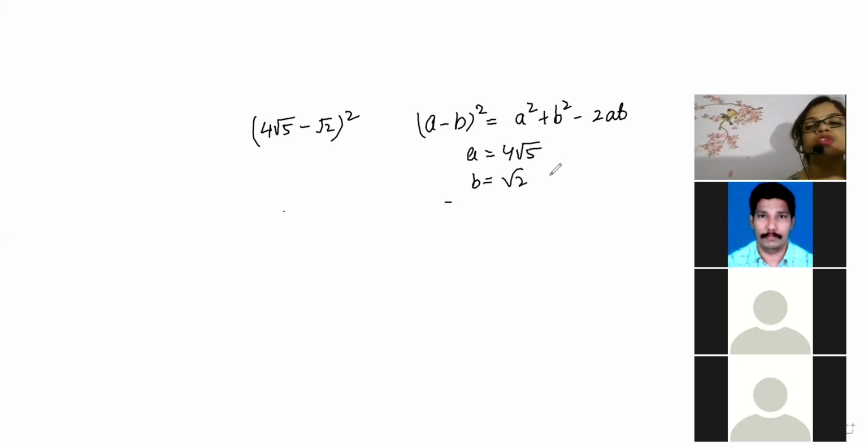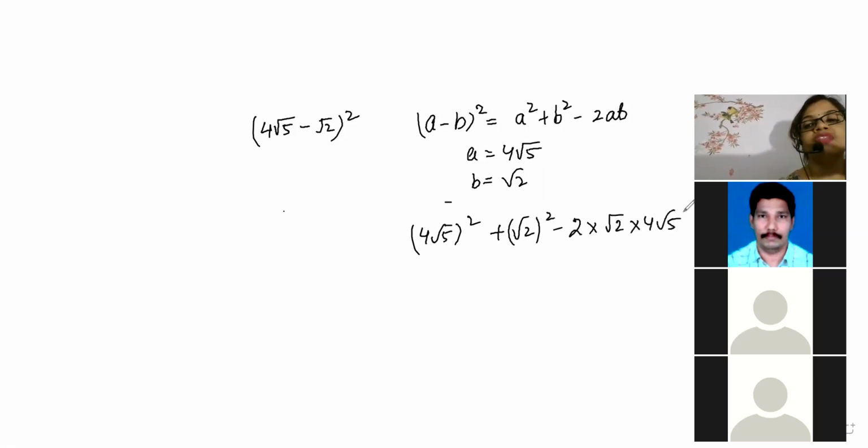Now beta, when we square it, what will happen? So here, 4 root 5 whole square plus root 2 whole square minus 2 into root 2 into 4 root 5. That is a square plus b square minus 2ab.